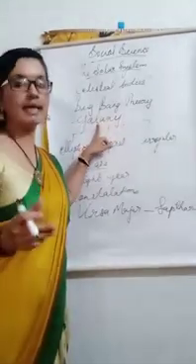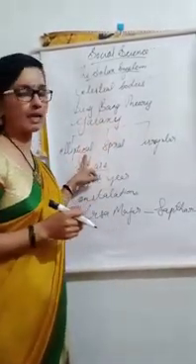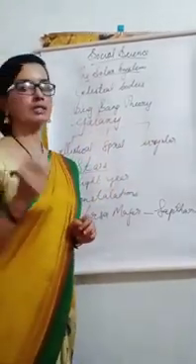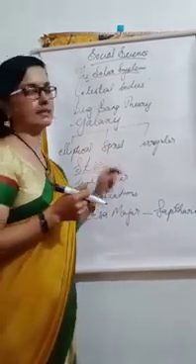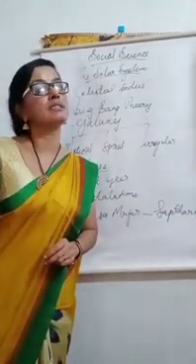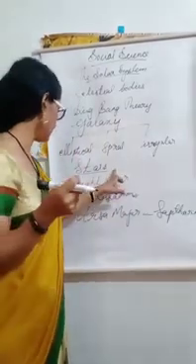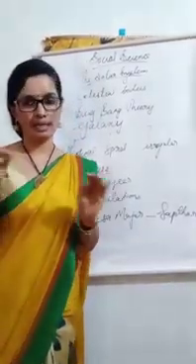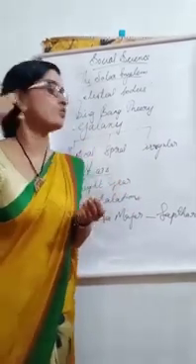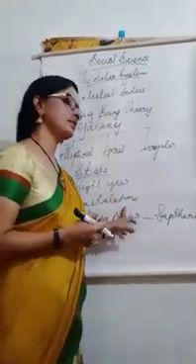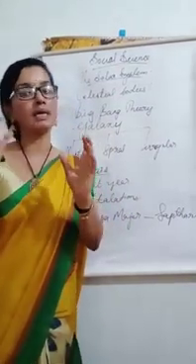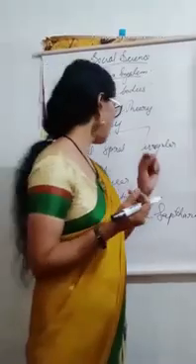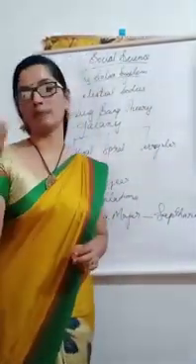There are three types of galaxies: elliptical galaxy, spiral galaxy, and irregular galaxy. And the next one is stars. What are stars? The twinkling objects that we see in the night sky are called stars. And a light year is the distance travelled by light in 1 year. And constellations: the groups of stars that form imaginary shapes are called constellations. And Ursa Major is referred to as Saptarishi in Indian astronomy.